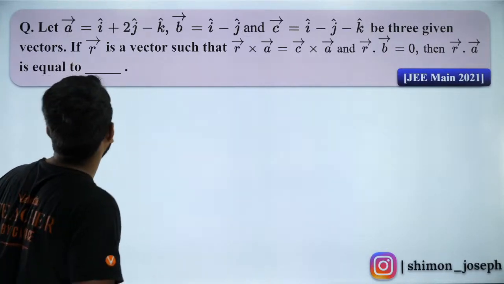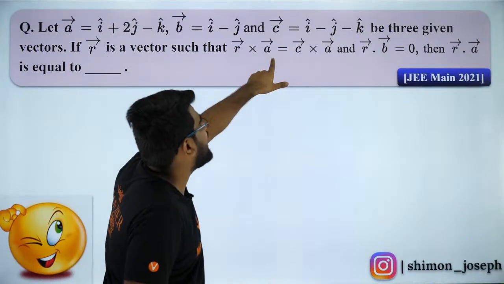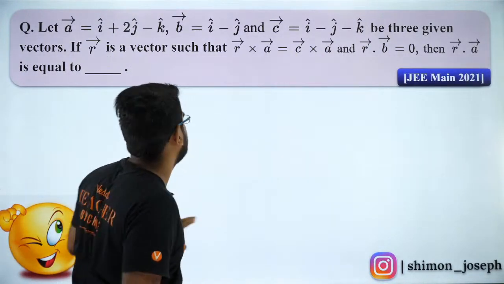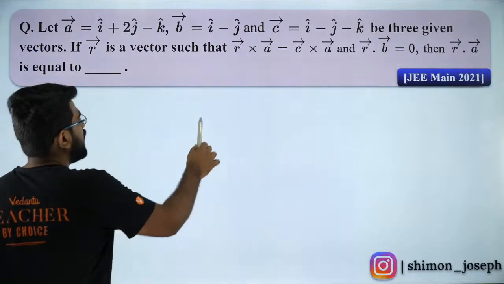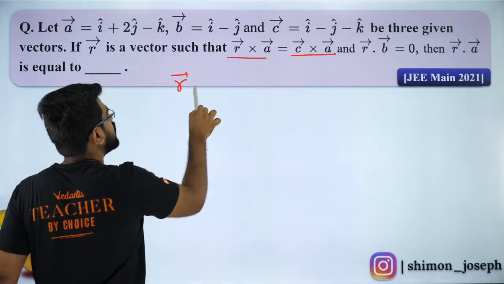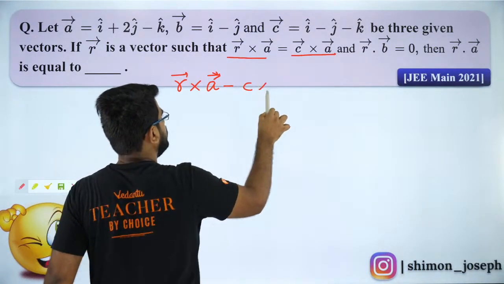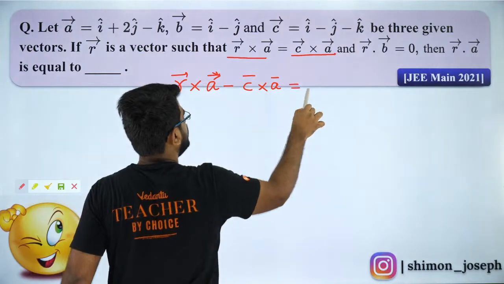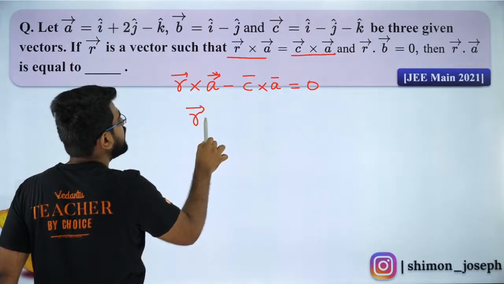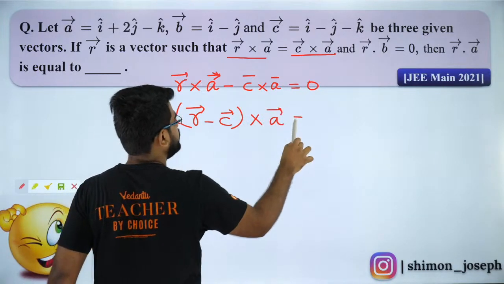Everybody try it out. What is given? R is a vector such that R cross A is equal to C cross A. So from here I'll give you a hint. Listen carefully. So can I say R cross A minus C cross A is equal to 0? So can I say (R minus C) cross A is equal to 0?